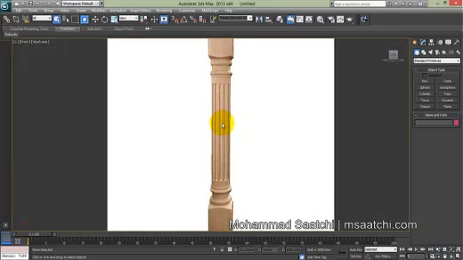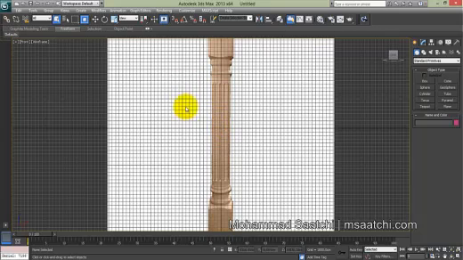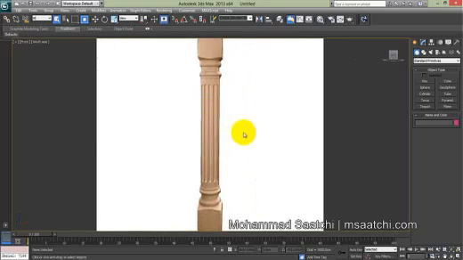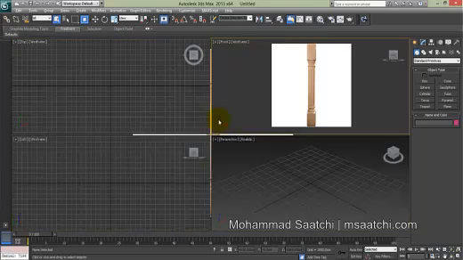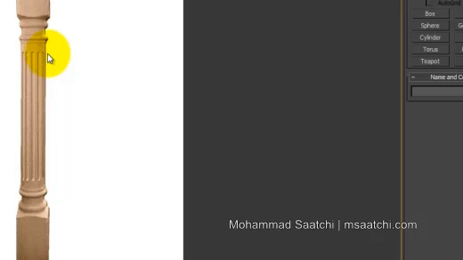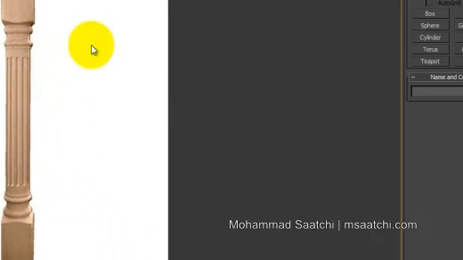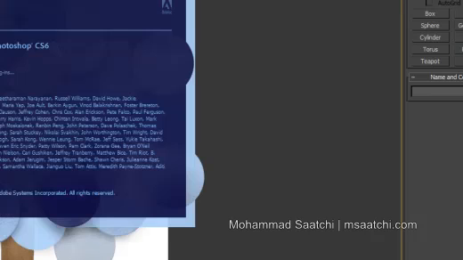I press G to hide the grid. When you want to use a reference, try to change the white background to black. In this tutorial I didn't do it at first, but try to do it. Let me show you. I use Photoshop, but you can use any image editor.